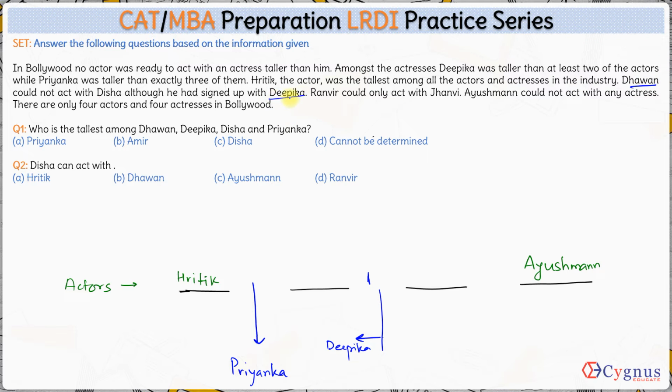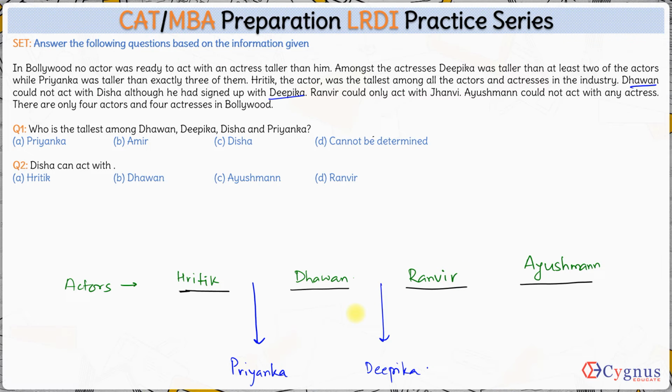Dhawan can act with Deepika. That means this has to be Deepika here. And since Dhawan has to act with Deepika, that means Dhawan is taller than Deepika. So this will be Dhawan. So we have Ritik, Dhawan and Ayushman. The only actor left is Ranveer. So this will be Ranveer over here.